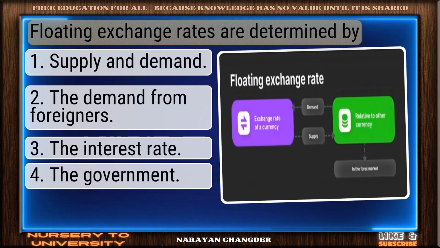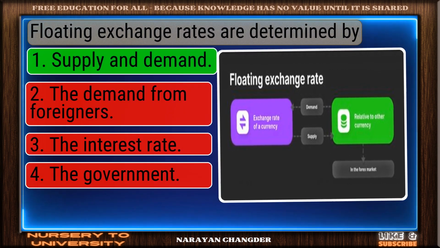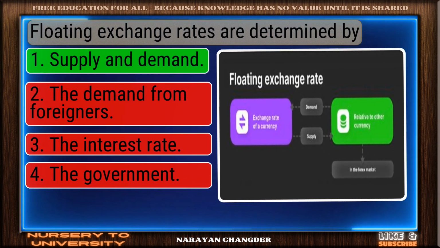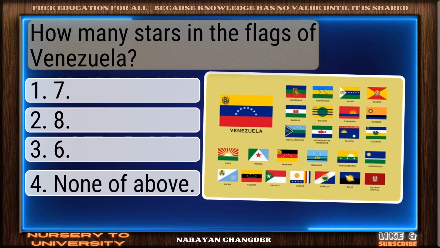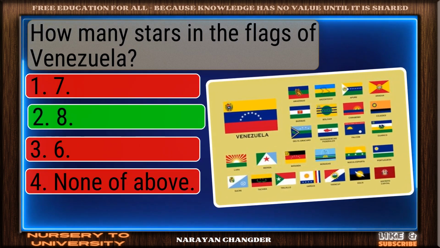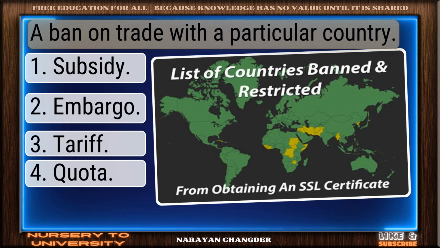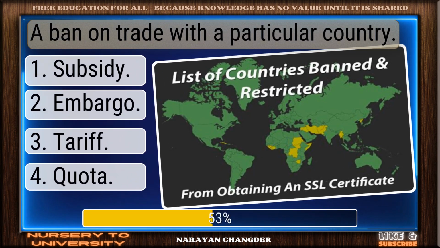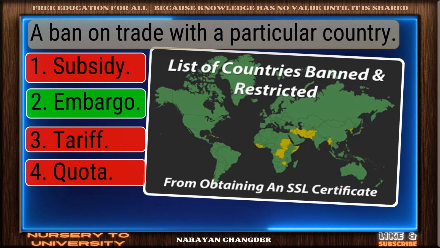Floating exchange rates are determined by. Smart move. Supply and demand is an accurate answer. How many stars in the flag of Venezuela? Correct response. 8 is the most accurate answer. A ban on trade with a particular country. Right choice. Embargo is the best answer.